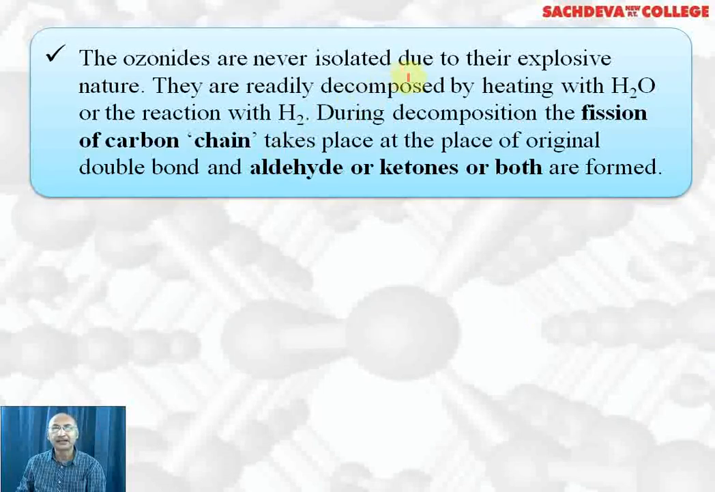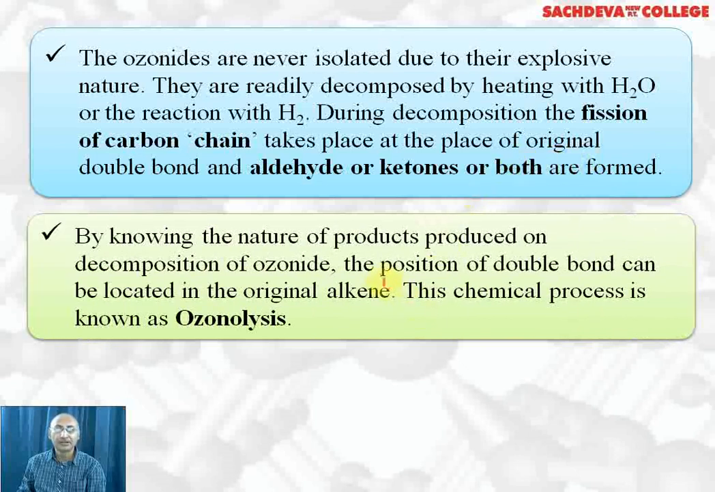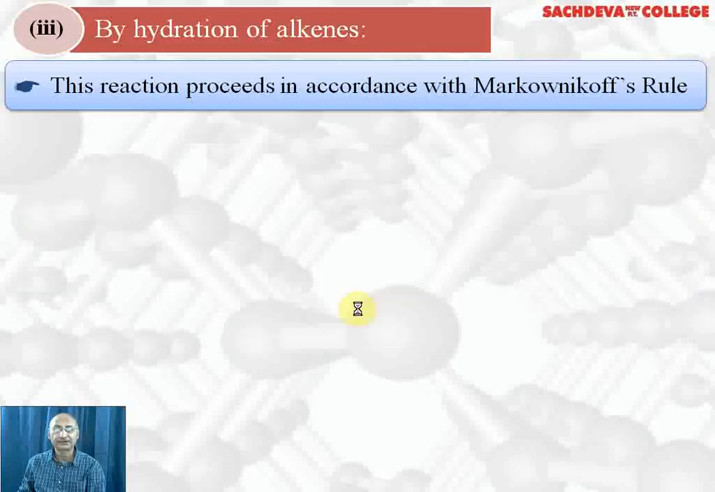The ozonides are never isolated due to their explosive nature, but they are readily decomposed by heating with water or by reaction with hydrogen. During the decomposition, the fission of the carbon chain takes place at the place of the original double bond, and aldehydes or ketones or both are formed. By knowing the nature of the products on decomposition of the ozonide, the position of the double bond can be located in the original alkene. This chemical process is called ozonolysis.